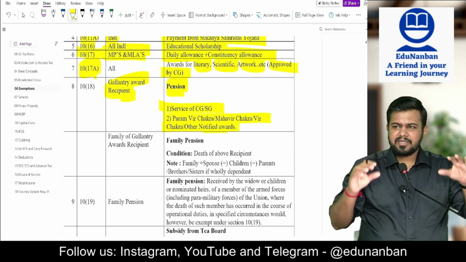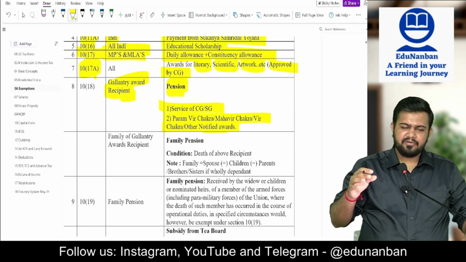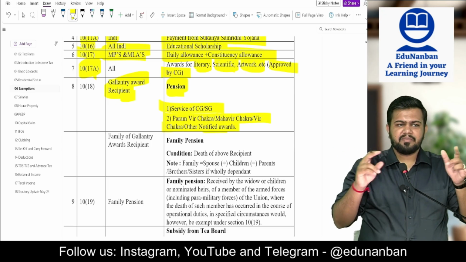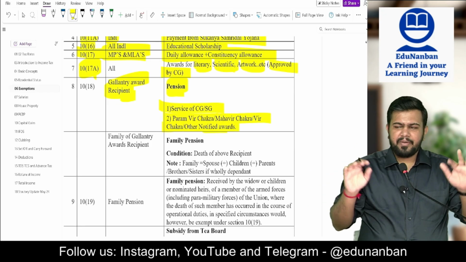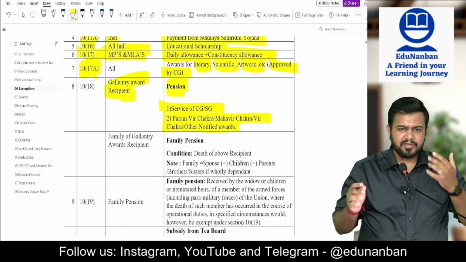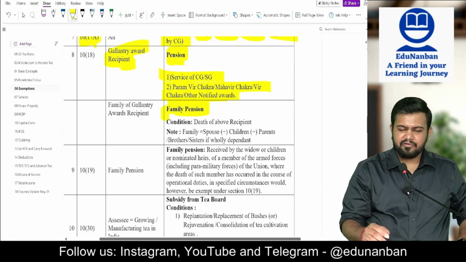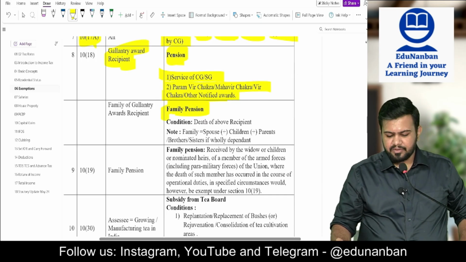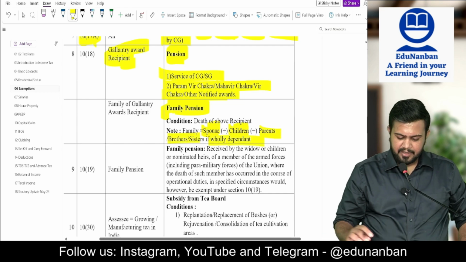In such case, pension is exempt. Sir, what if that person is no more? Then family pension received by the family members is exempt. Family is whom? Spouse, children, parents, brother or sister if wholly dependent.